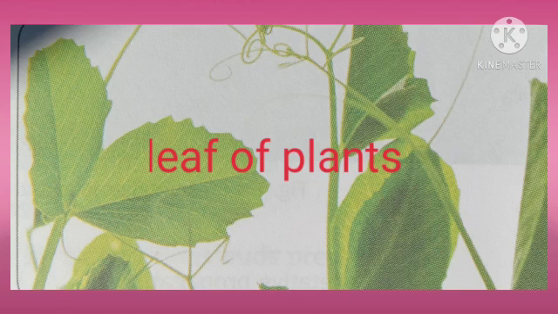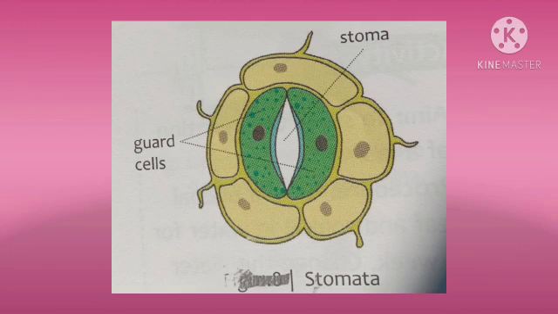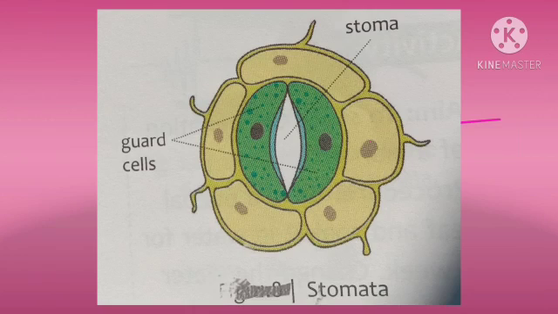Like in leaves, there are tiny pores called stomata. You've already studied stomata in photosynthesis also. A stoma is a tiny opening guarded by two kidney-shaped cells called guard cells, that also contain chloroplasts and carry out photosynthesis.